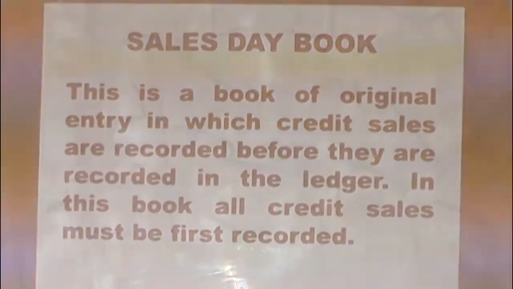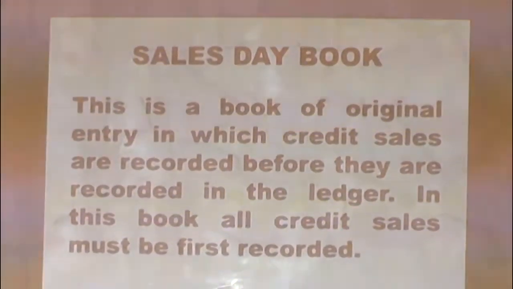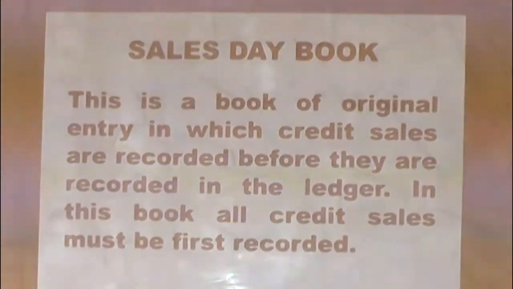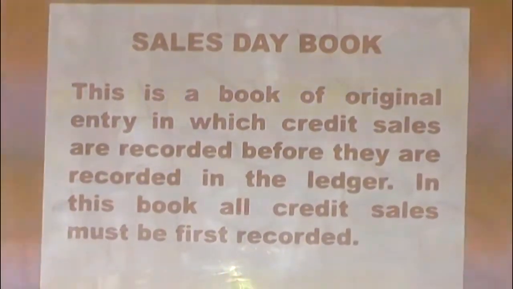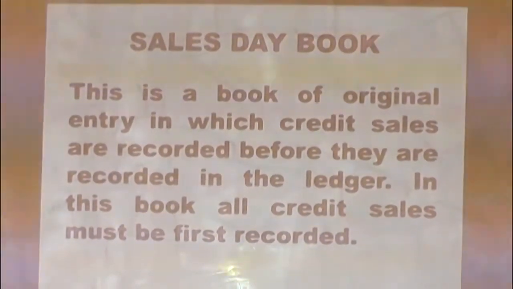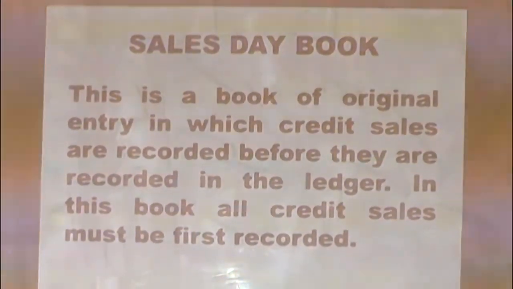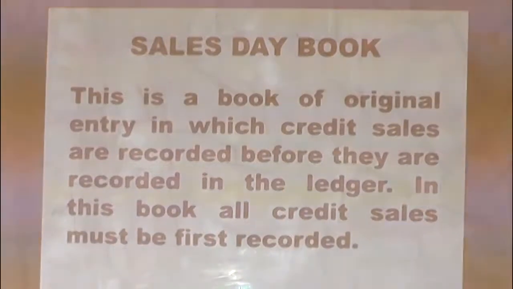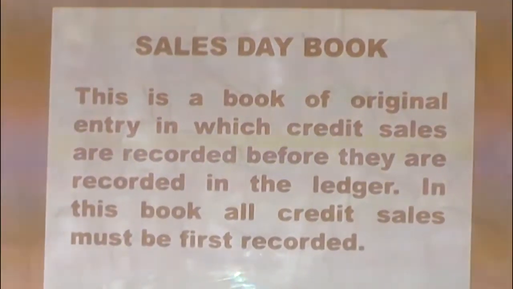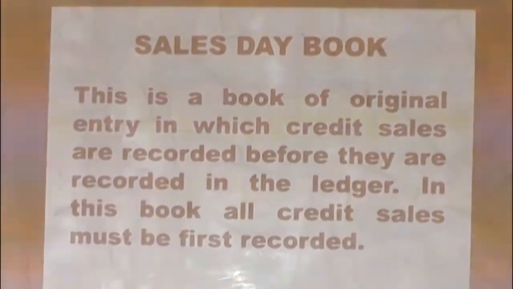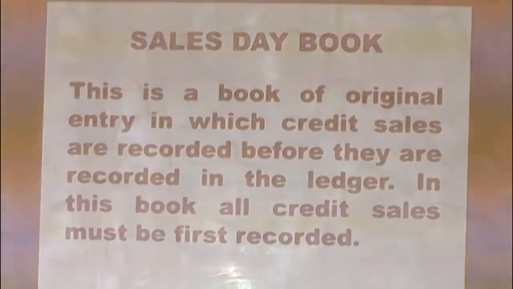This is a book of original entry, that is the book of first entry, in which credit sales are recorded before they are recorded in the ledger. Take note of this, credit sales. Credit sales are the only transactions that can be recorded in the sales day book. Sales can be done on cash. It will not come to the sales day book. It is going to the cash book. But when a sale is made on credit, it comes to the sales day book.